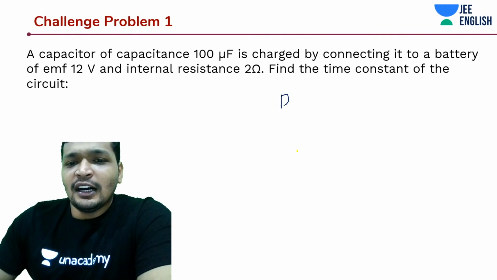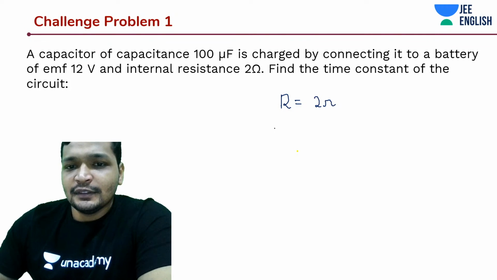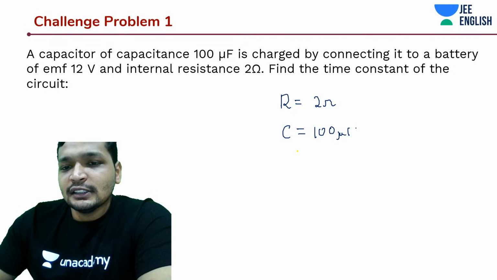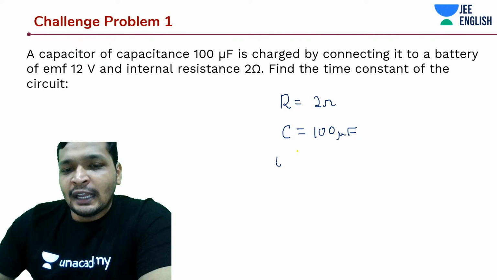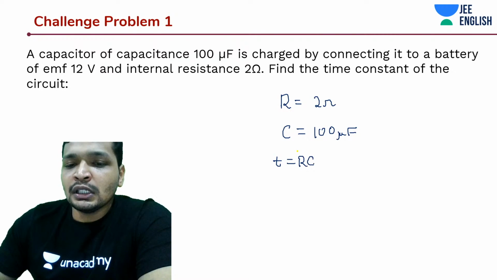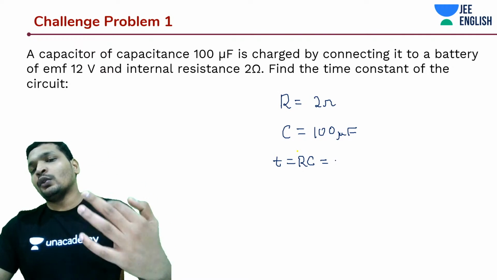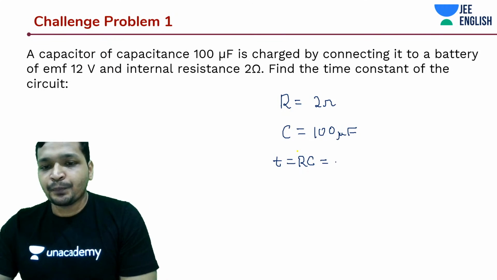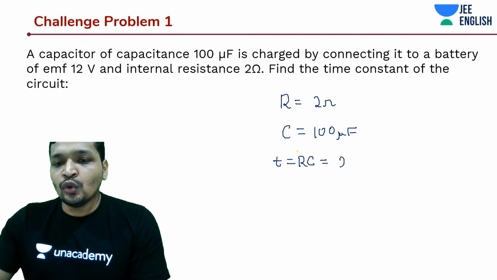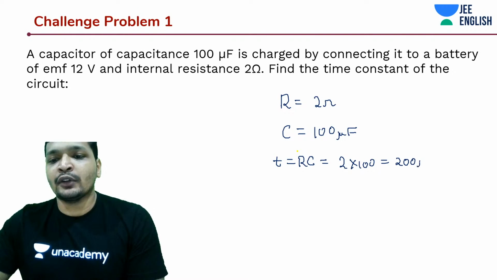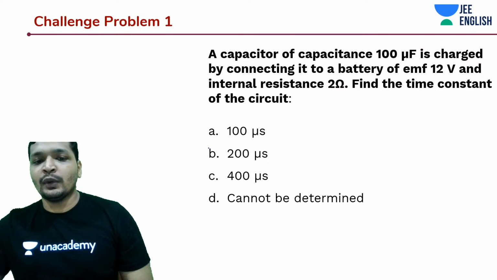R is 2 ohms and C is 100 microfarad. Guys, this is a simple one. One more thing, students: what is the unit of RC? Seconds. What is the unit of your tau? Your tau is in seconds. So 2 into 100, that's going to be 200 microseconds. All right, it will be 200 microseconds.